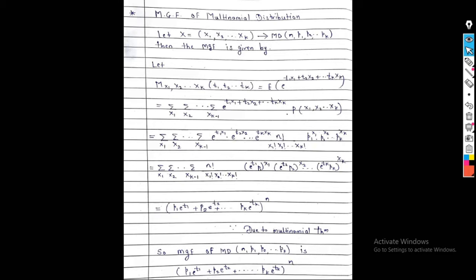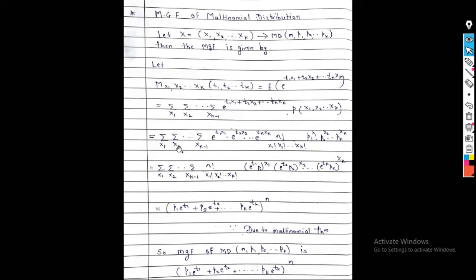Because we know that if X is a discrete random variable, then the MGF is expectation of e raised to tX, and expectation of e raised to tX is summation of e raised to tx into the probability of X equal to x. So using that same definition, we have here expectation of e raised to t1 x1 plus t2 x2 ... tk xk. So we will solve this equation.